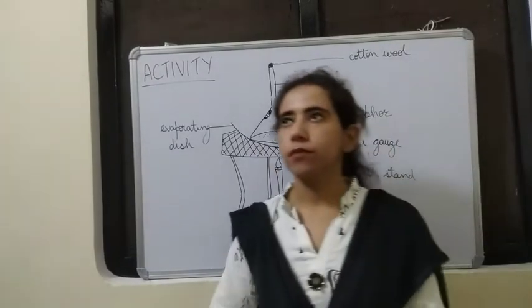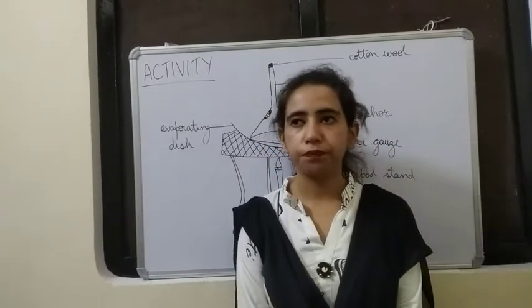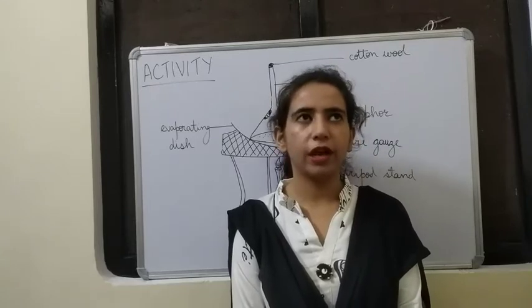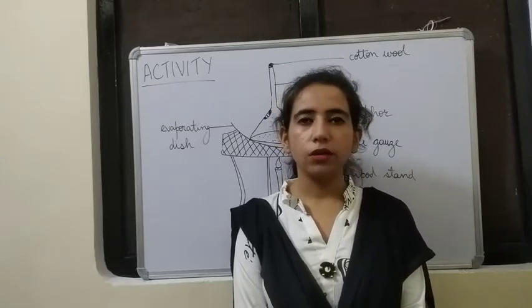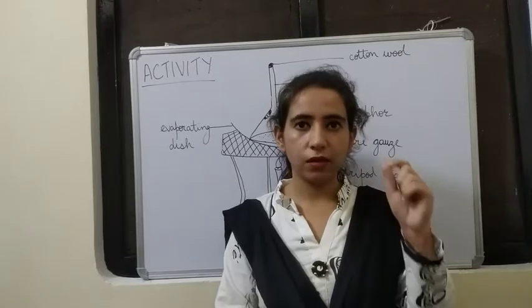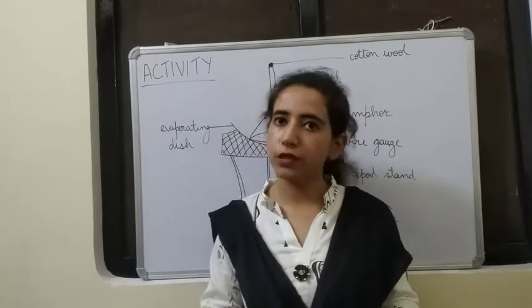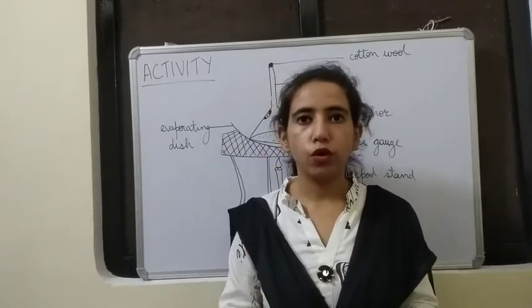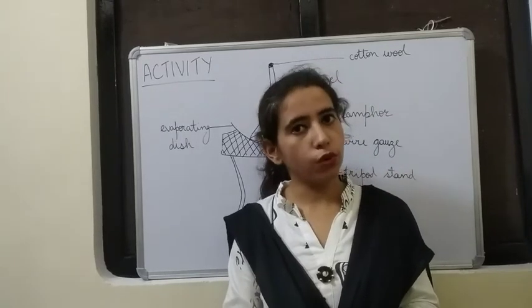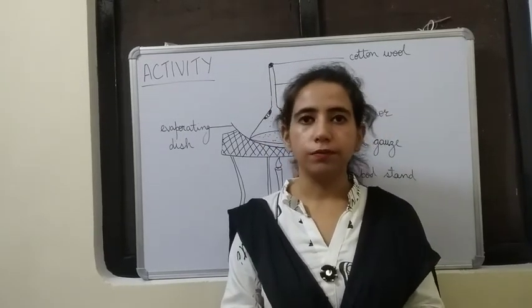Okay. As for your homework, you may read the book up to where I have taught you today, and you make a list of 10 examples of physical changes. Note it down in your copy, those who have the copies, and those who don't, write it in your rough copy. Thank you.